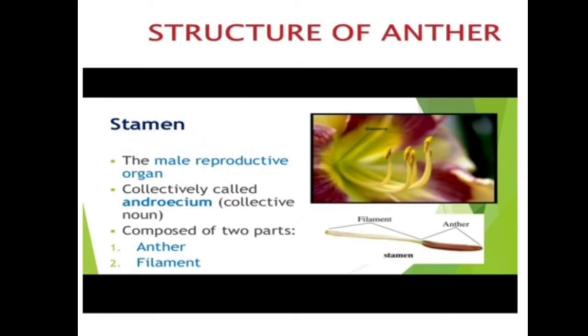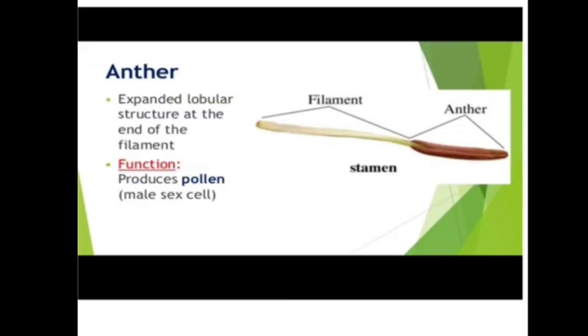A stamen is made up of two parts, that is the anther and the filament. The globular part is called the anther, and this stalk-like structure is called the filament. Now we see the next part, that is the anther. The upper part, the expanded lobular structure at the end of the filament, is called the anther.